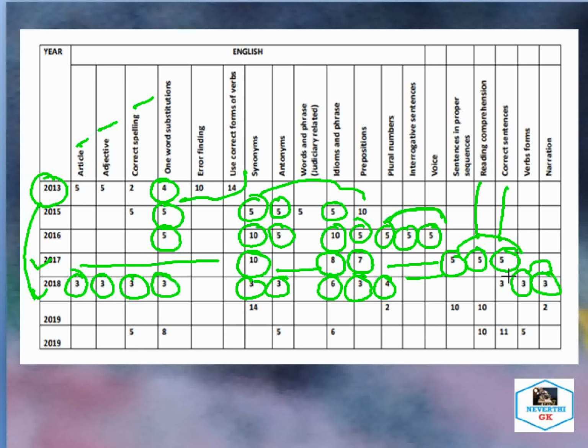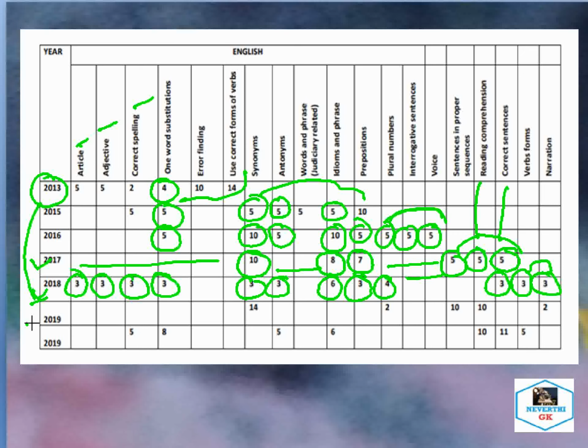As you can expect, like earlier, in every subsequent year some new portions in grammar are added. So in 2018 also you can see that 3 questions from verb forms and 3 questions from narration are newly added. And the correct sentence is also followed in 2018 as well.